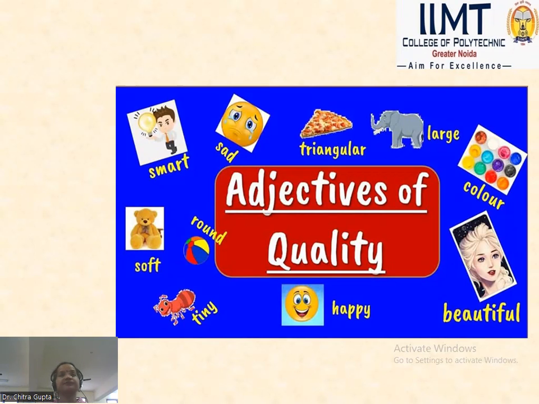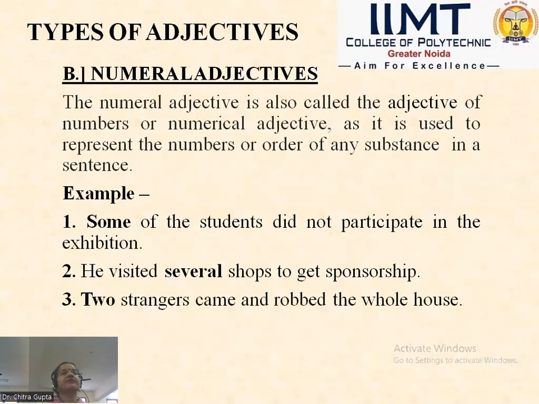Moving forward, numeral adjectives. Numeral adjective is also called the adjective of numbers, as it is used to represent the numbers or order of any substance in a sentence.